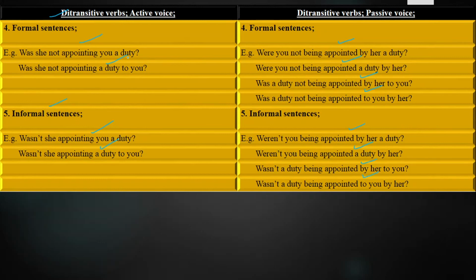So these are the sentences of the di-transitive verb appoint from active voice into passive voice in the past continuous tense. Hope you got today's lecture.